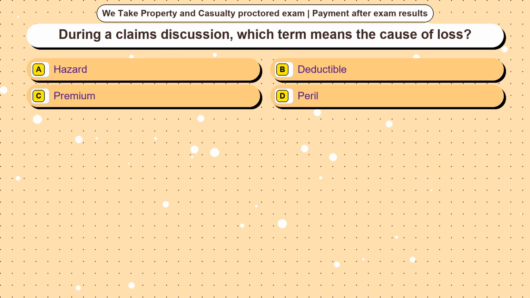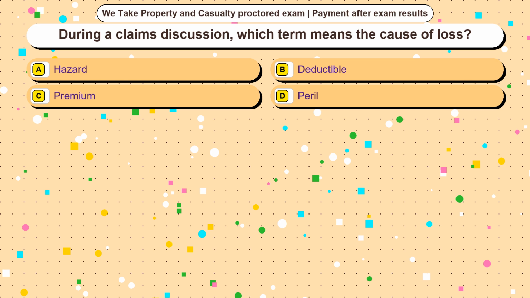Question 4. During a claims discussion, which term means the cause of loss? Option A, hazard. Option B, deductible. Option C, premium. Option D, peril. The correct answer is option.